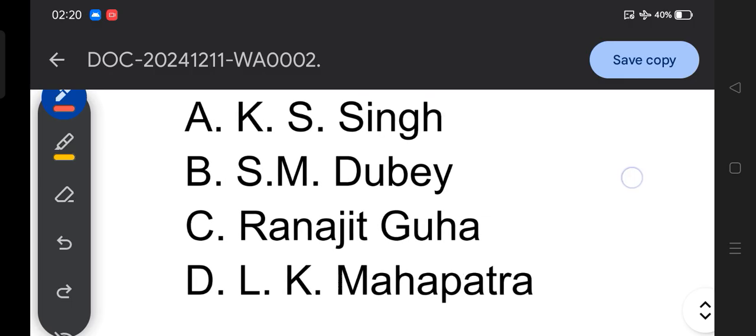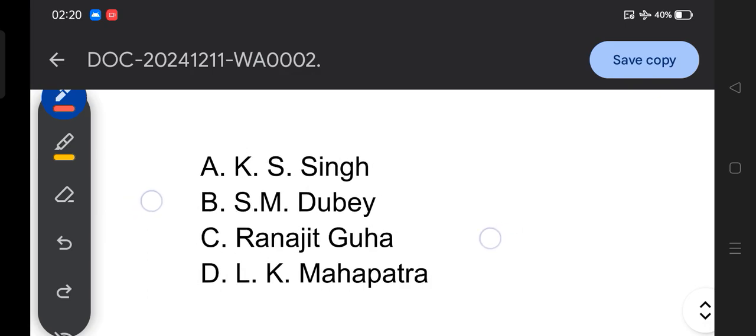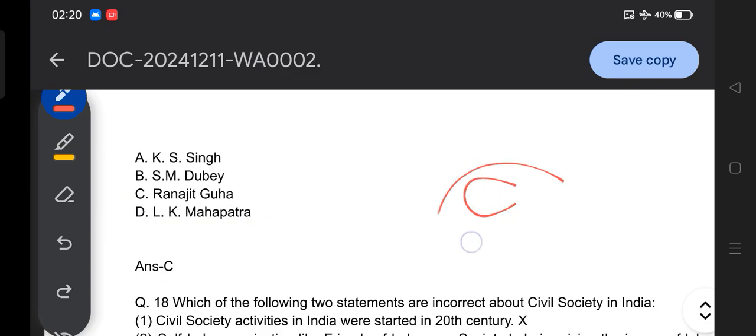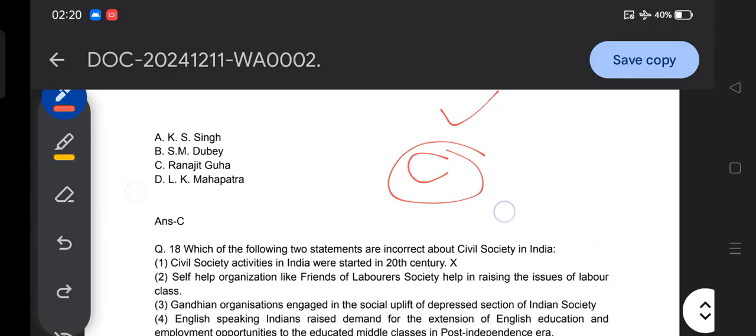So I believe you could provide the correct answer. The correct answer for this question is option C. That is how Ranajit Guha said that the tribal movement after pre-independence is also known as peasant movement.